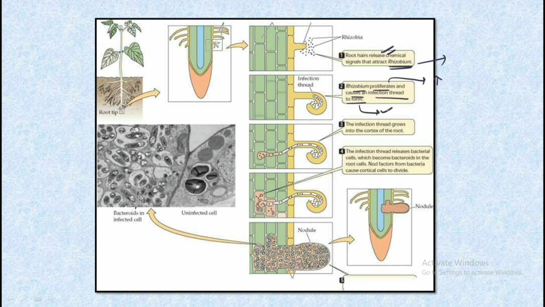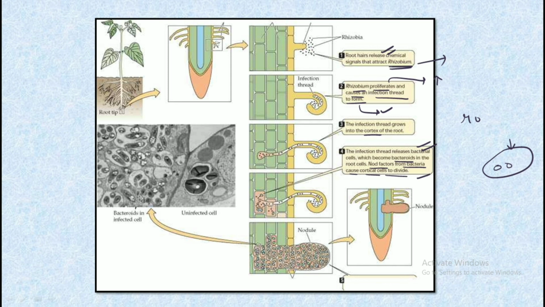This infection thread then grows from the root into the cortex, and the infection thread formed by the bacteria helps to release the bacterial cells into the roots of the plant, which become the bacteroids, and these bacteroids now surround themselves by the membrane called the peribacteroid membrane, and the nod factors from the bacteria cause the cortical cells to divide.